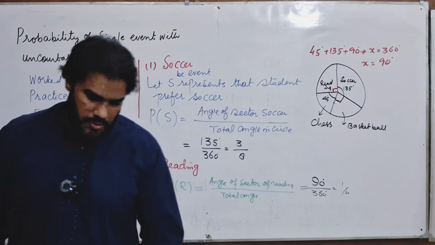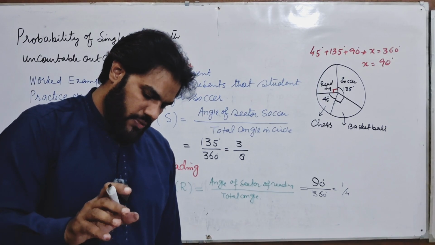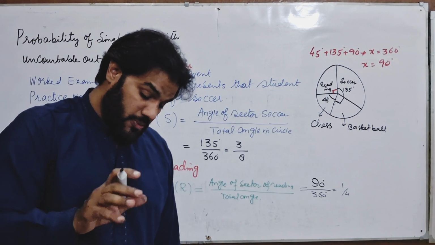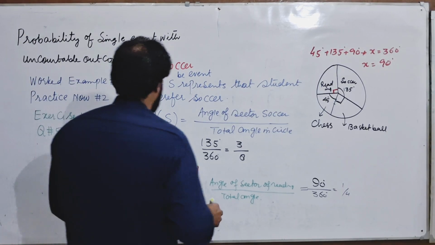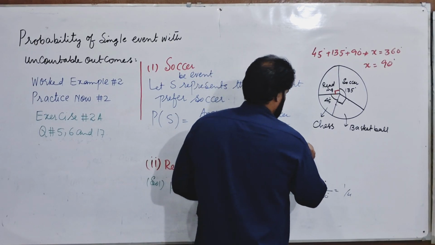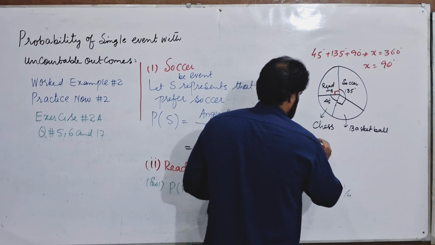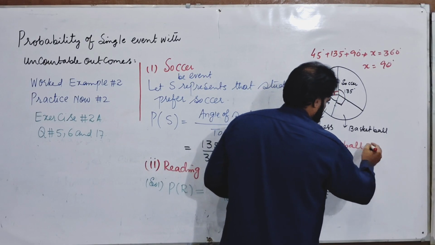The last one: now you have to choose a student, and it prefers basketball or chess. This is the case of or: basketball or chess.